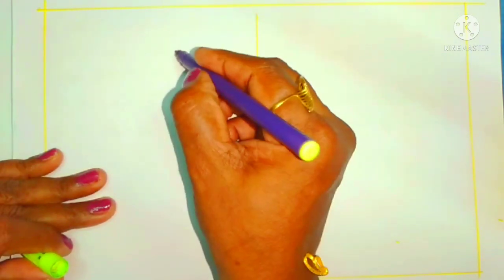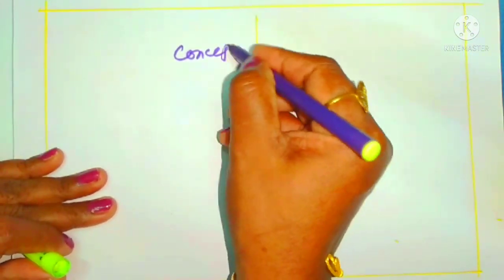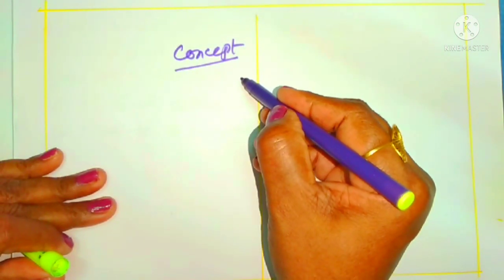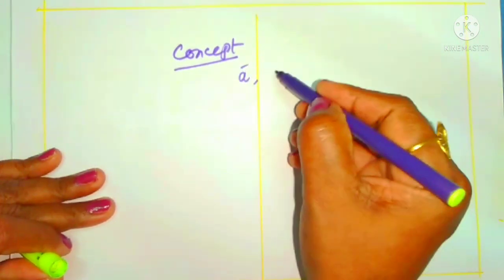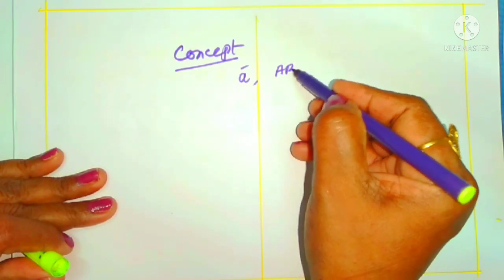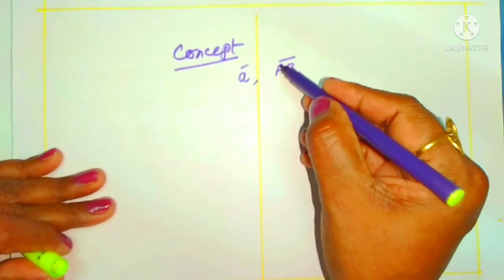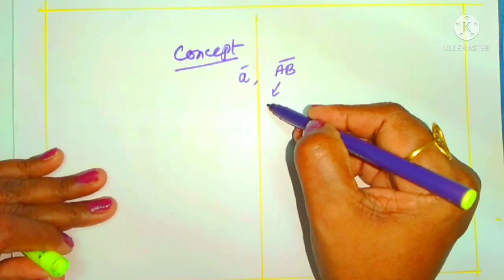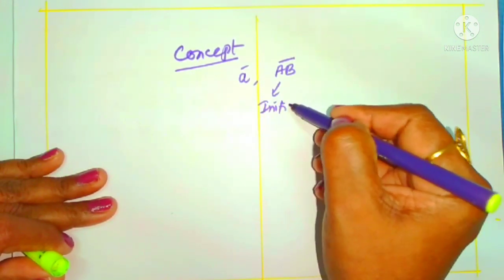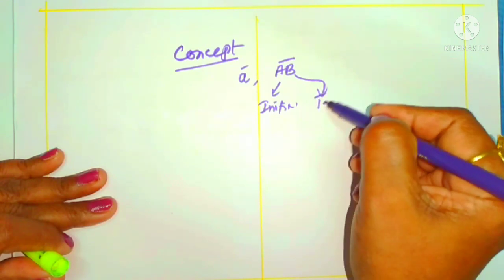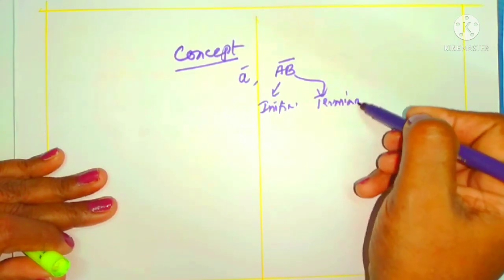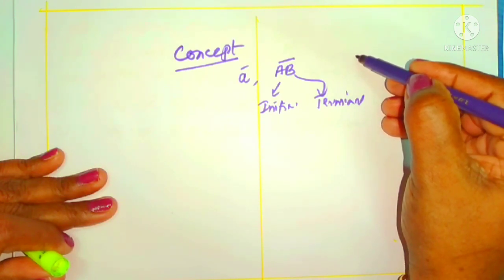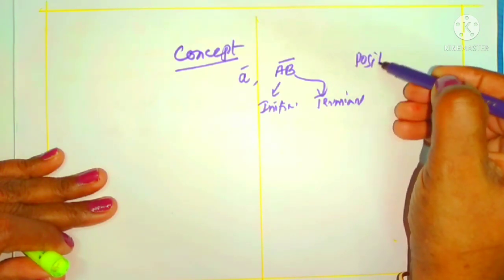Now we can discuss the main points in this part 1. First, what is the concept? A vector is three-dimensional. It is represented as a single letter, a bar, or with two points as AB bar, or maybe R. Here A is called the initial point and B is called the terminal point. One more most important point is the position vector.